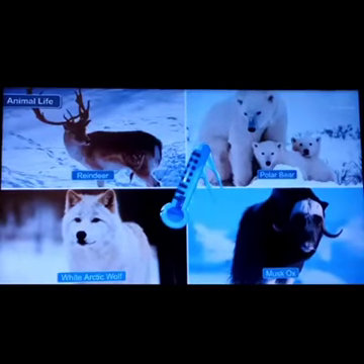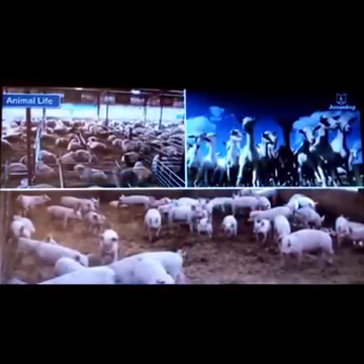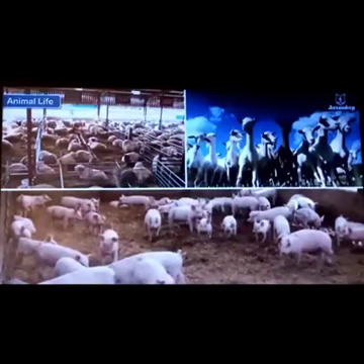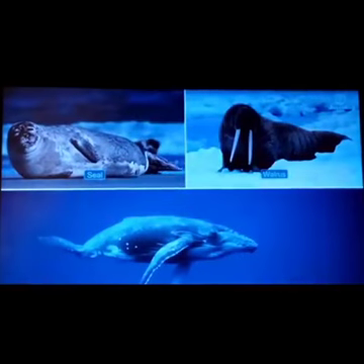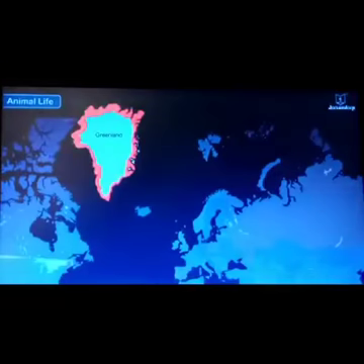They can live in this region. The llama, sheep, goats, and the pigs. Marine animals: seal, walrus, and the whale.